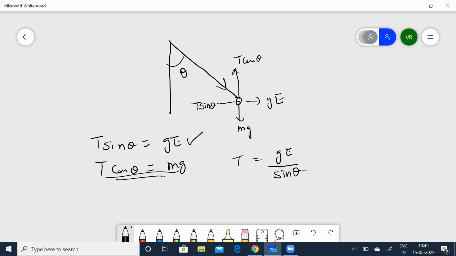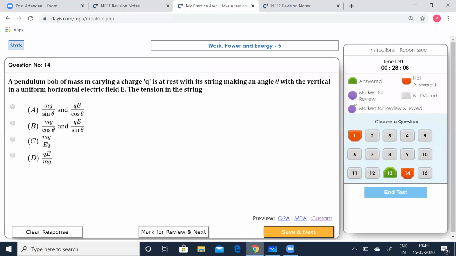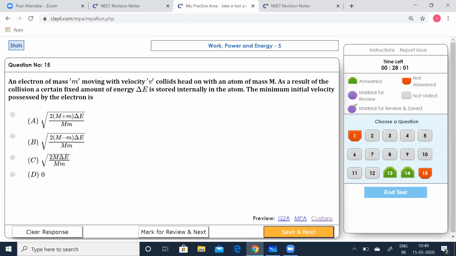Let's see which option is correct. GE by sine theta. Option B, yes. Save that, go to the next.